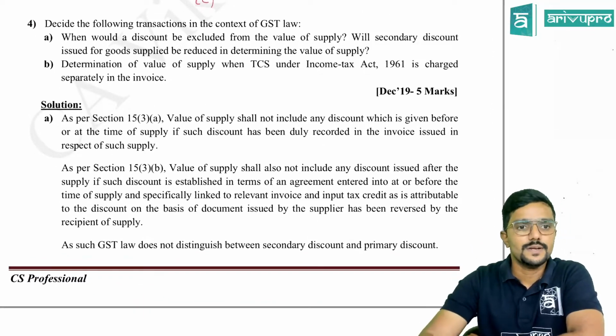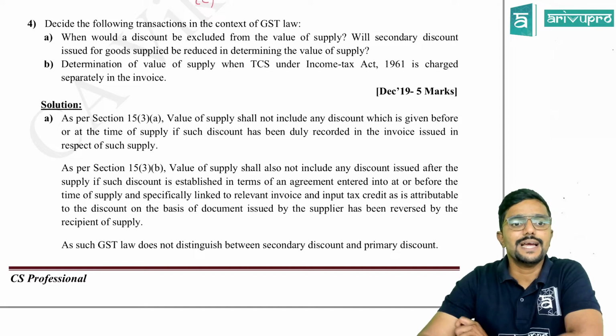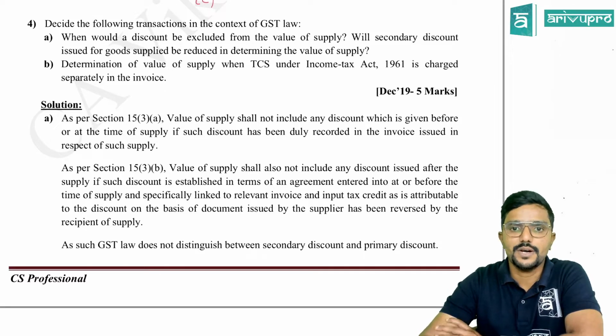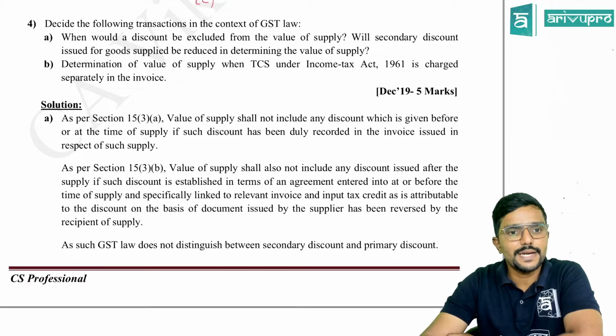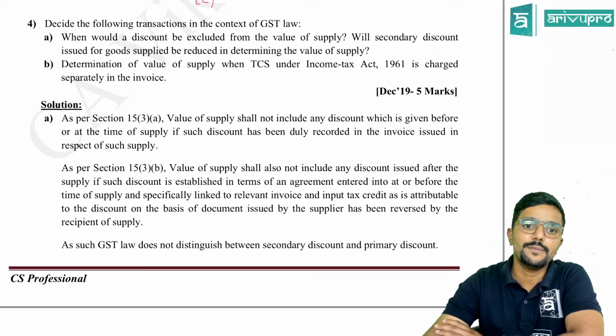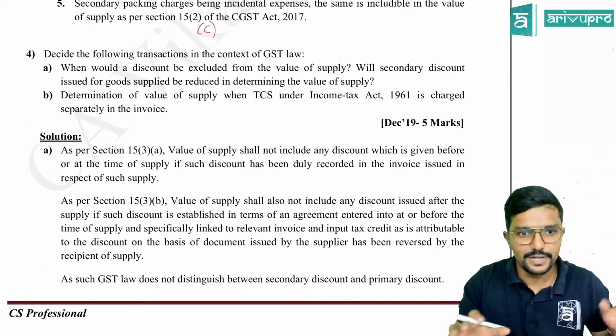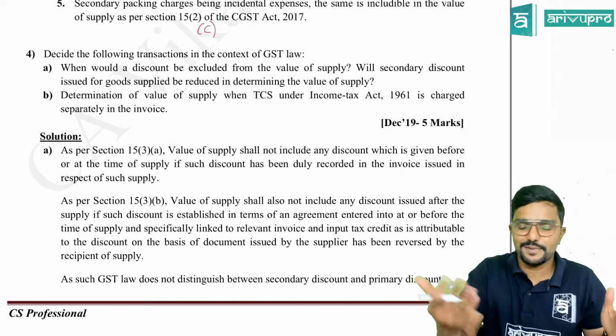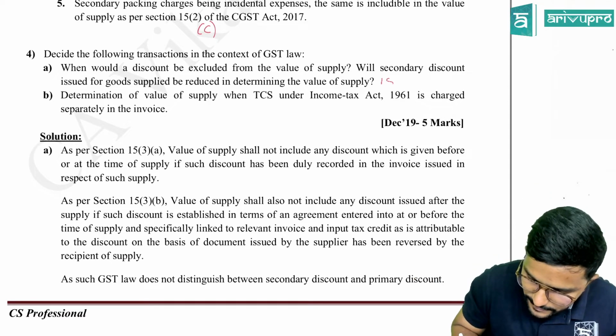Yes, guys. Let us go to the fourth one. Decide the following transaction in the context of GST law. It was a December 19 question paper problem for 5 marks. When would a discount be excluded from the value of supply? Will secondary discount issued for goods supplied be reduced in determining the value of supply? So this first point is purely a theoretical question. You need to explain it. Which section you need to explain here? 15.3.